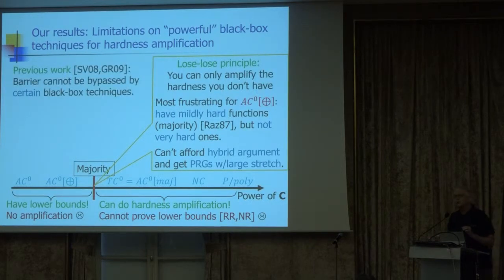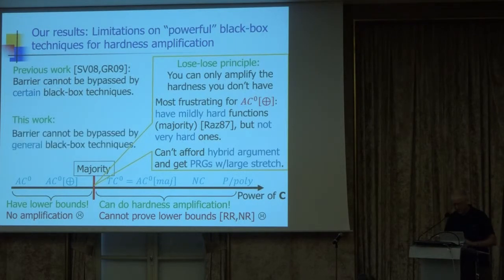There's previous work, the paper I told you about with Viola and another paper of Gutfreund and Rothblum, showing that this barrier, the fact that we cannot do hardness amplification for low classes, cannot be bypassed by certain black box techniques. And the emphasis here is on certain. Previous work was able to rule out some black box techniques. And what we do in this work is that we rule out general black box techniques.